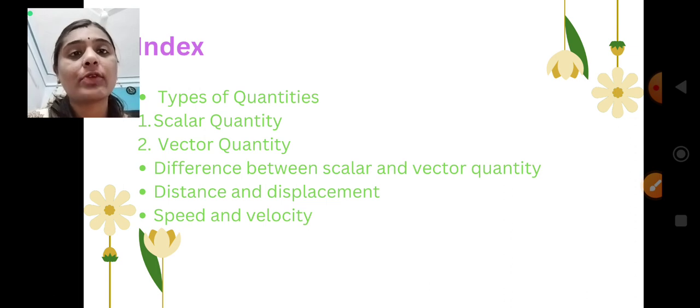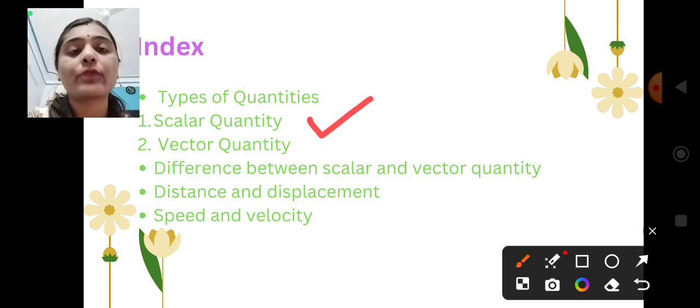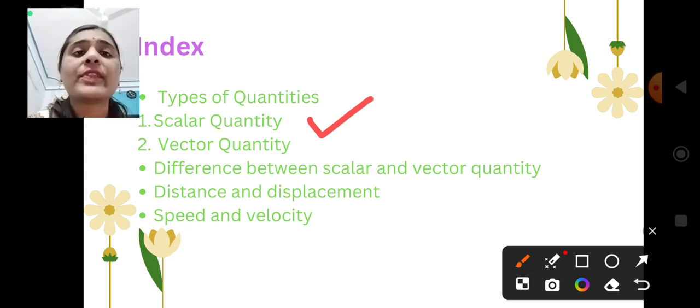First one is scalar quantity. The quantity in which only magnitude matters is called a scalar quantity. What type of examples will come in this? Different examples will come one by one, we will see in this video.